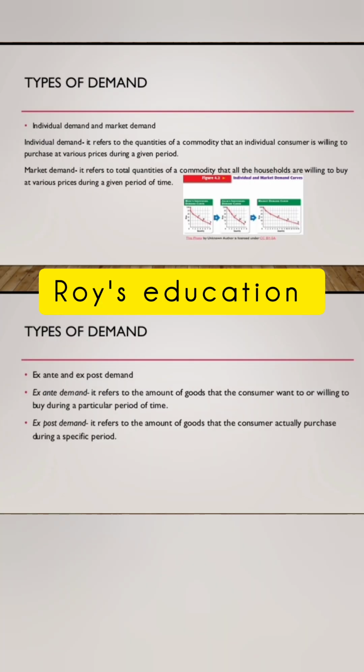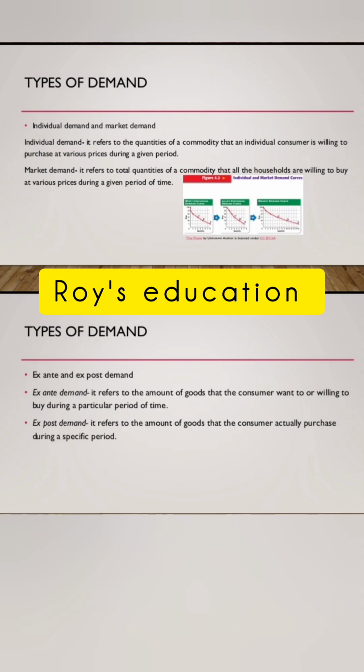Next, there are different types of demand. First is individual demand, another is market demand. Now let us explain individual demand. Individual demand refers to the quantities of a commodity that an individual consumer is willing to purchase at various prices during the given period of time. And what is the meaning of market demand? It means the total quantities of a commodity that all the households are willing to buy at various prices during the given period of time.